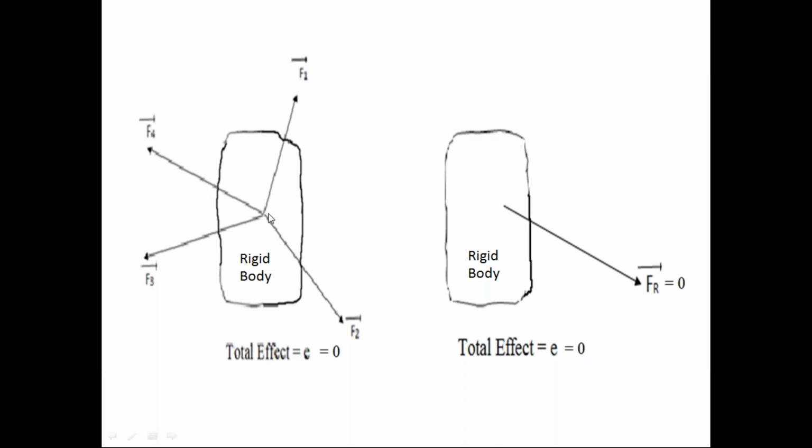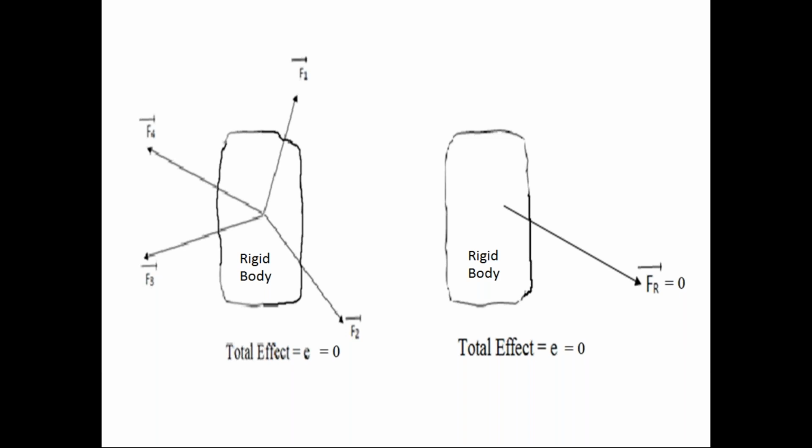If you convert the force system acting on the rigid body into the resultant force, sometimes the resultant force magnitude becomes 0. If the resultant force magnitude of the force system is 0, we call this force system is in equilibrium condition. That is the definition of equilibrium condition of force system.